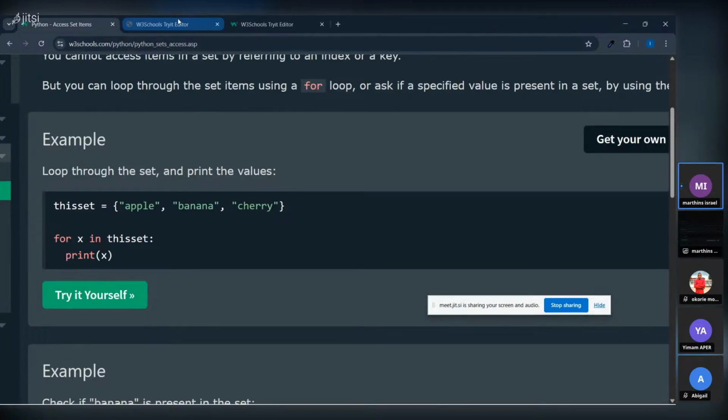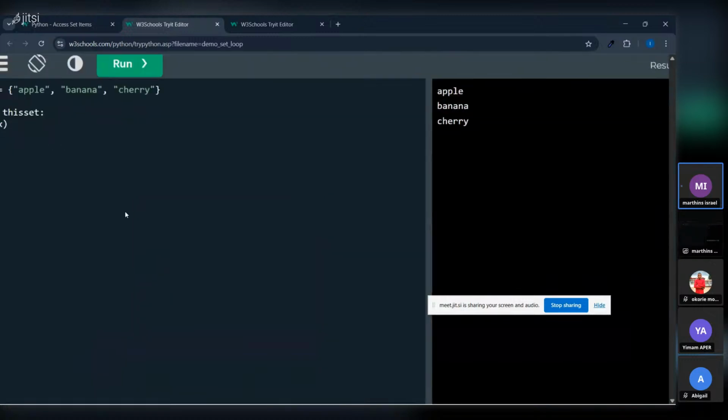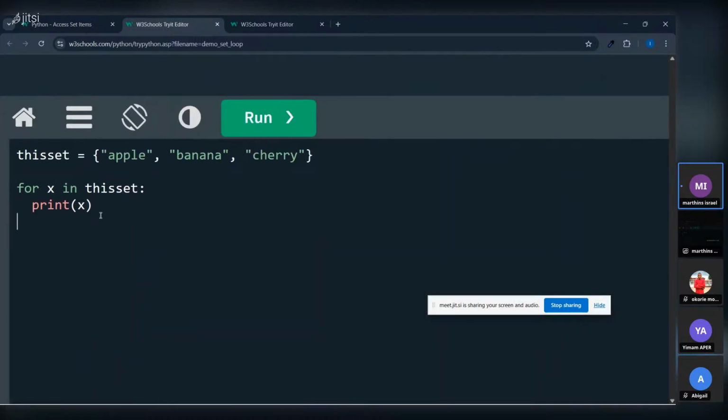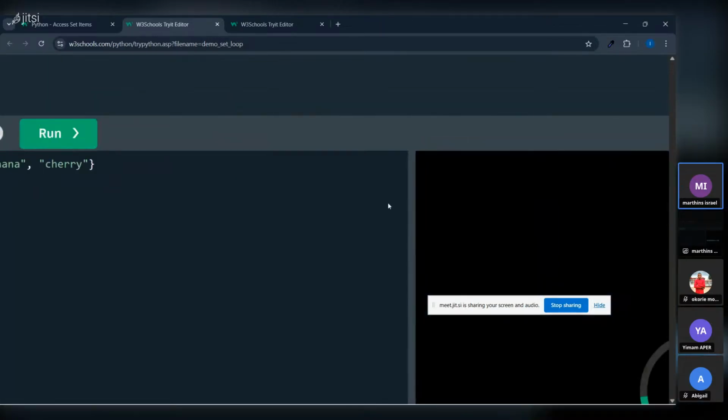So let's open this program. When they say you cannot access a set item by referencing an index or key, what they mean by key is this, guys. The value inside here. Those are the keys. I cannot say print apple. It will never work. I cannot say apple. This is a string, it will print apple, but I cannot call apple, this key here, and say run. I will have an error.